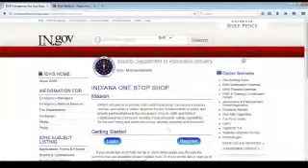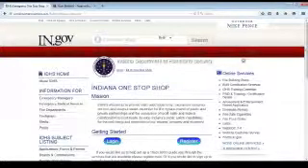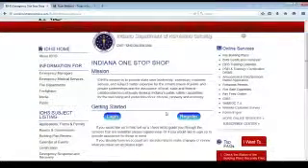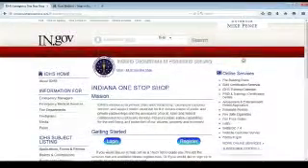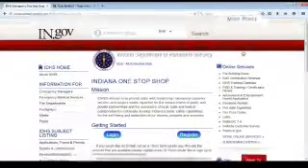Hello, I'm going to take you through a quick walkthrough of our Indiana one-stop shop. We borrowed the frames from the Indiana Gov website and used the Indiana Department of Homeland Security to show how well our application fits inside and our colors match.